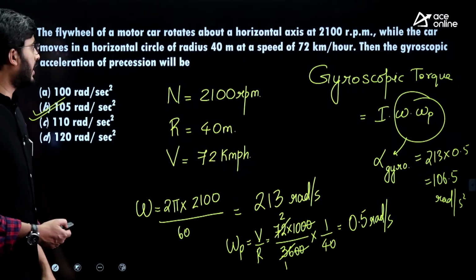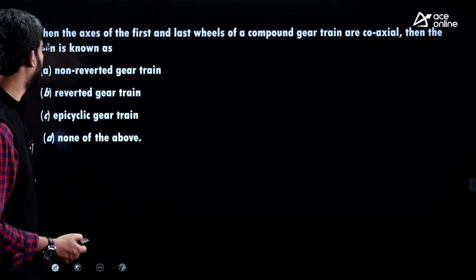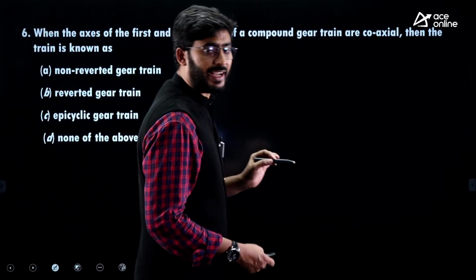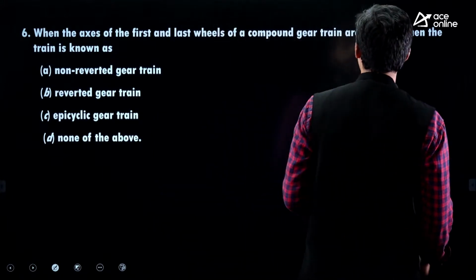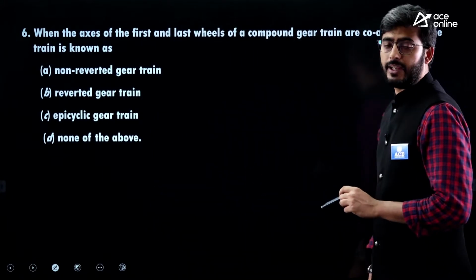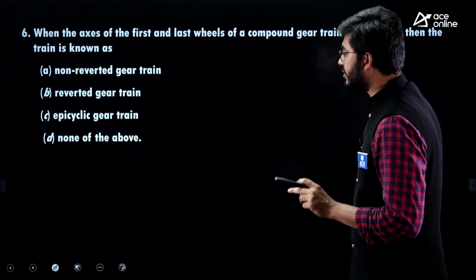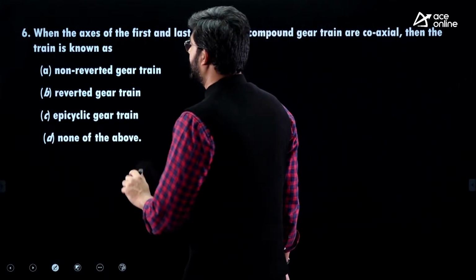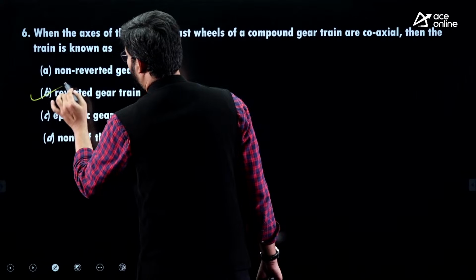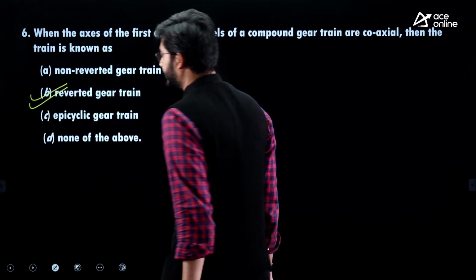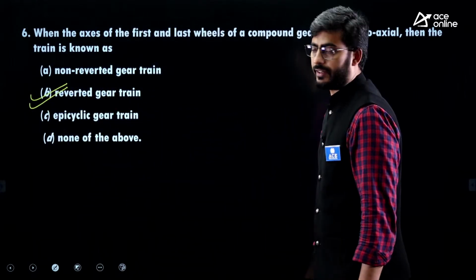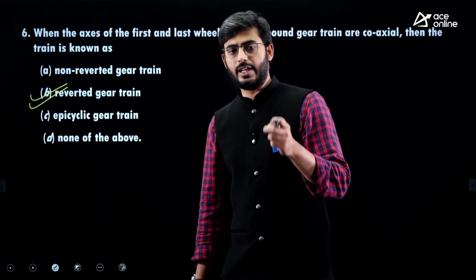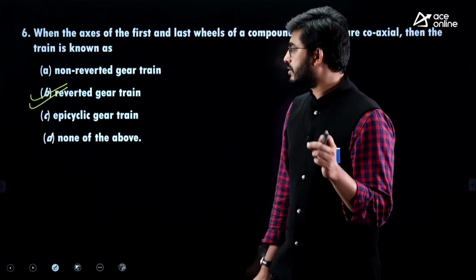Okay, now let us see the next problem. When the axis of first gear and last gear of a compound gear are made coaxial, that is a case of reverted gear train guys. That is a case of reverted gear train. Especially this reverted gear train is used in the watches.